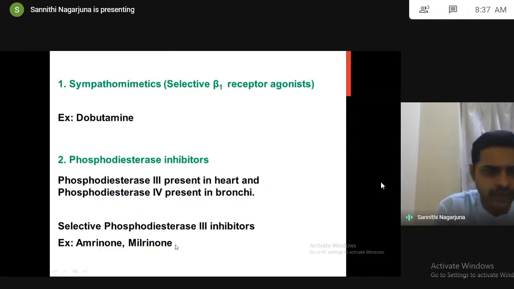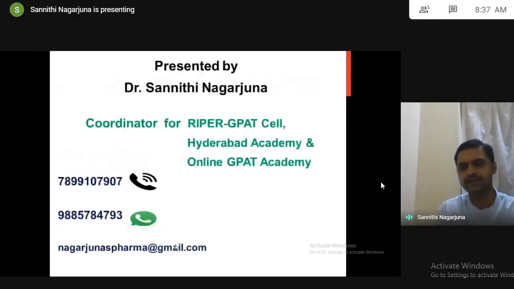One of the students mailed me about phosphodiesterase: what is the use of phosphodiesterase inhibitors? This is what I'm telling. Whenever you use phosphodiesterase inhibitors, the levels of cyclic AMP will increase. In the heart, if you increase cyclic AMP, the force of contraction increases, which is required for the treatment of congestive heart failure. So these are the two different classes of drugs used for the treatment of congestive heart failure.